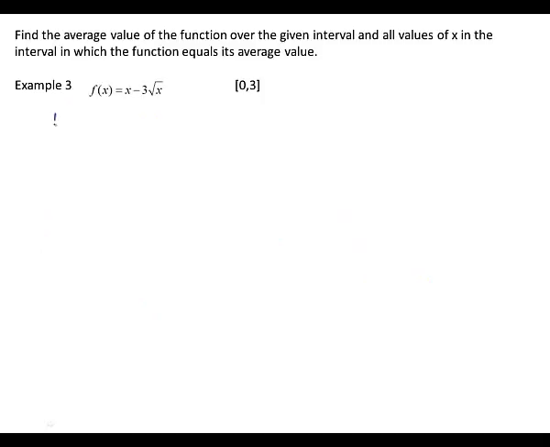So we're going to do 1 over b minus a. So remember, b is always your second number, so 3 minus 0. And then we're going to integrate from 0 to 3 of x minus 3x, and I'm going to rewrite it as the 1/2 power dx. And technically, they wouldn't mark you down for this, but technically there should be parentheses around that. If you left off a dx on the AP test, they wouldn't mark off for that, typically.